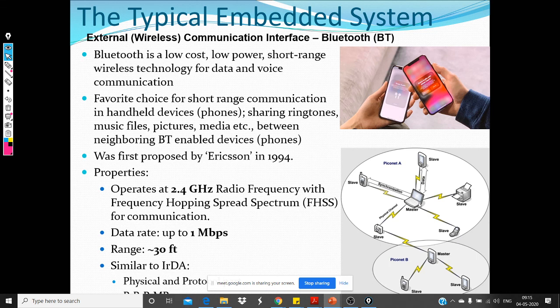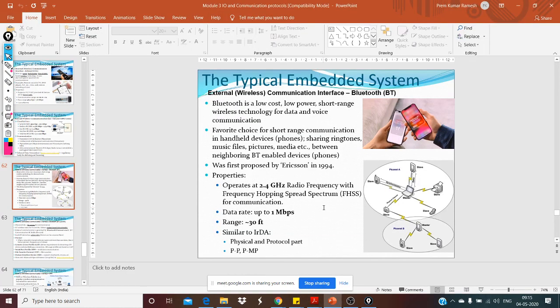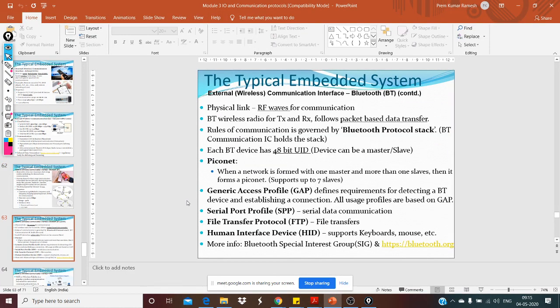When you have more than one slave connected to a master, then you form a network. Otherwise, it becomes point to point communication. When you have more than one slave, it becomes a network, and this network is called a piconet. And you can have multiple piconets in a range. For example, this camera is connected to more than one master. Okay, so everything is possible. As I said, we can relate to how Bluetooth works.